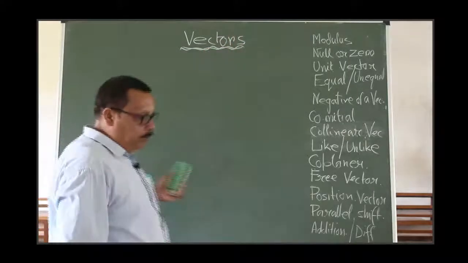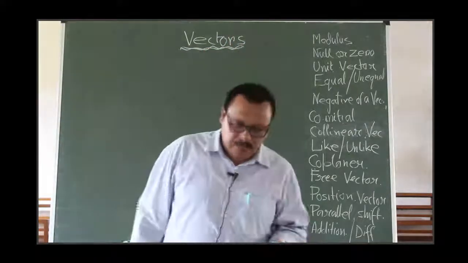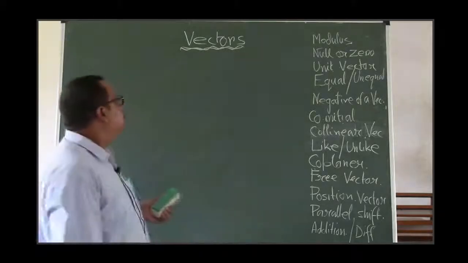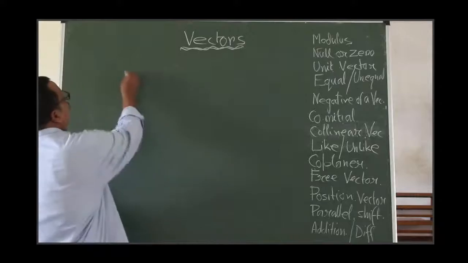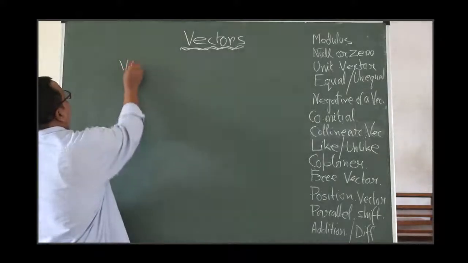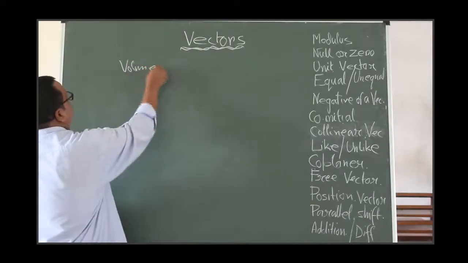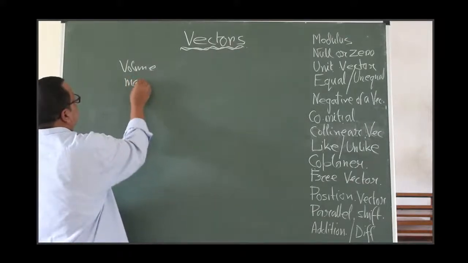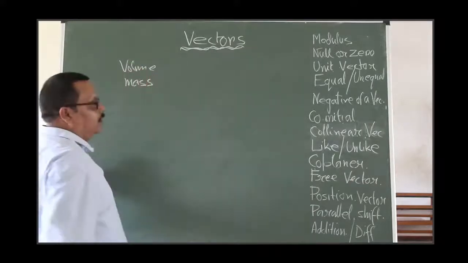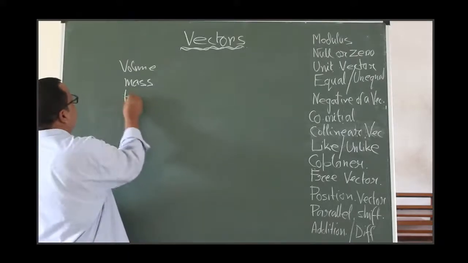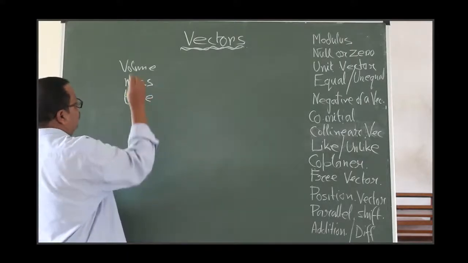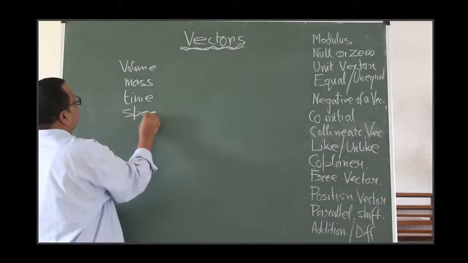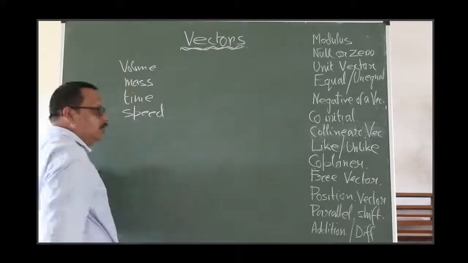There are mainly two types of quantities we see in our daily life. What are they? Say volume, mass, time, speed, and so on.